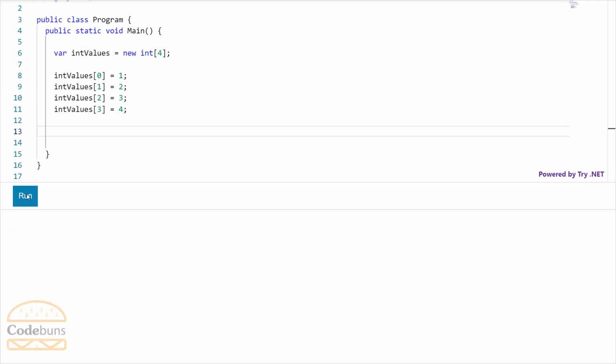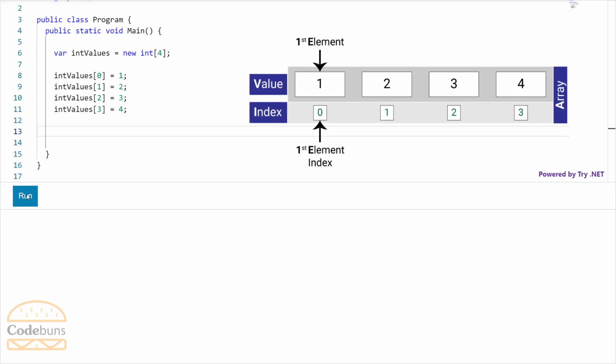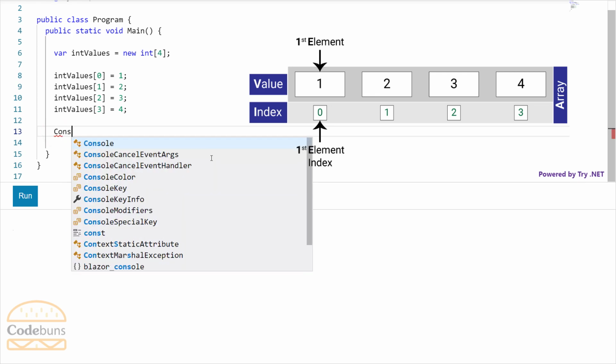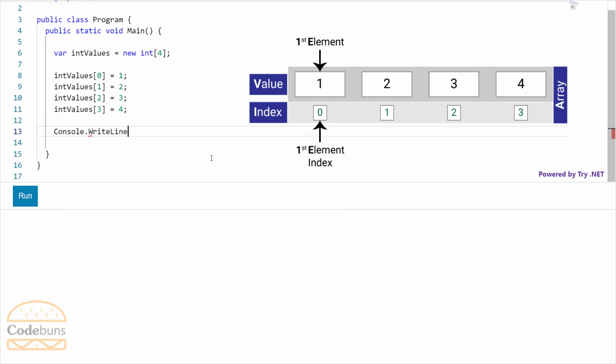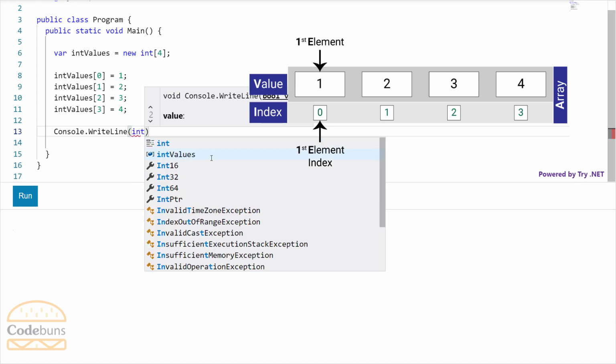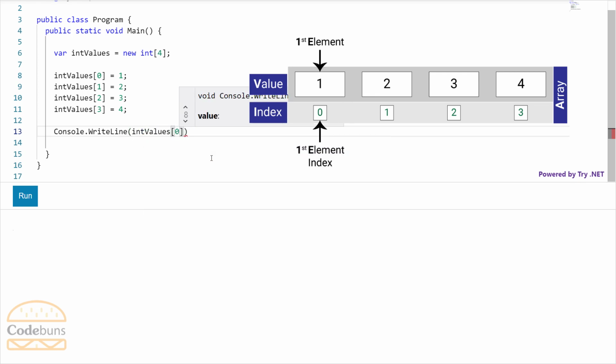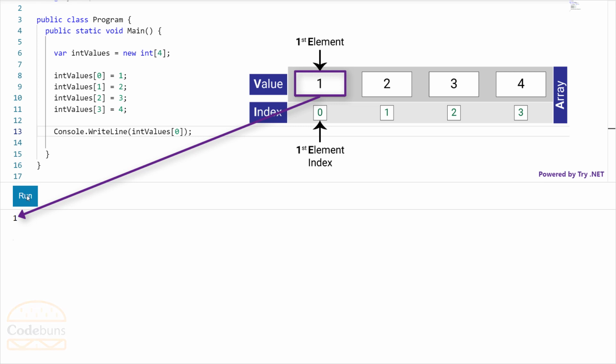Let's access array elements individually using an index. This is the syntax. Array name followed by an index position inside the square brackets. You can use this syntax to retrieve the value at a specific position in the array. Let's access first element with an index 0. Click run. You can see the value here.